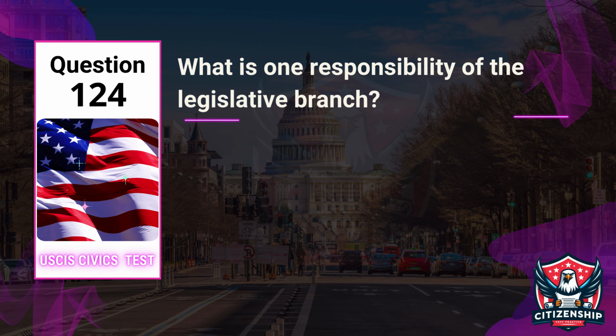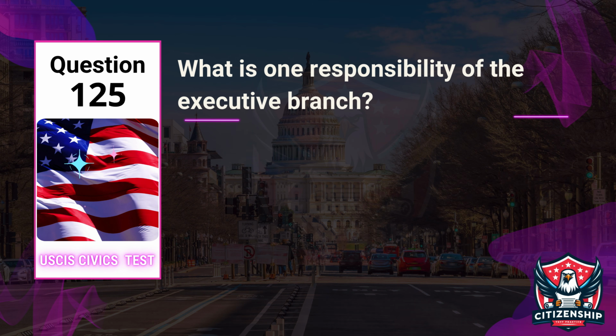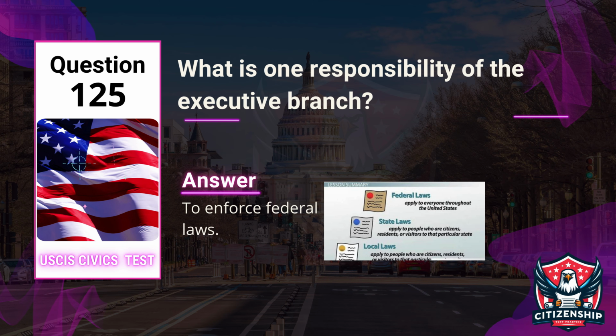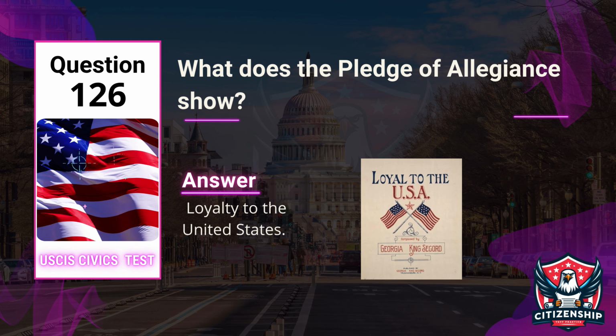Question 124. Officer, what is one responsibility of the legislative branch? Applicant, to make federal laws. Question 125. Officer, what is one responsibility of the executive branch? Applicant, to enforce federal laws. Question 126. Officer, what does the Pledge of Allegiance show? Applicant, loyalty to the United States.